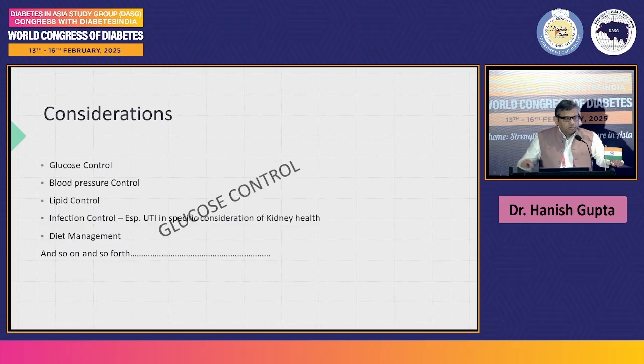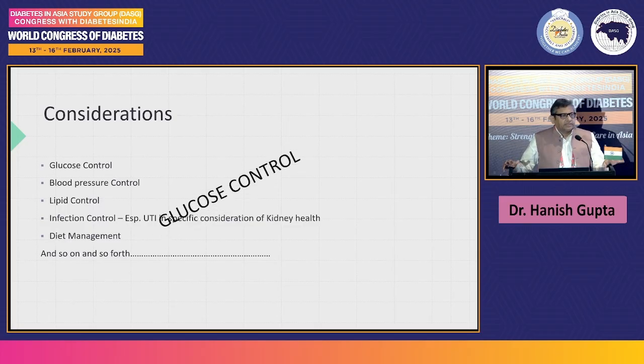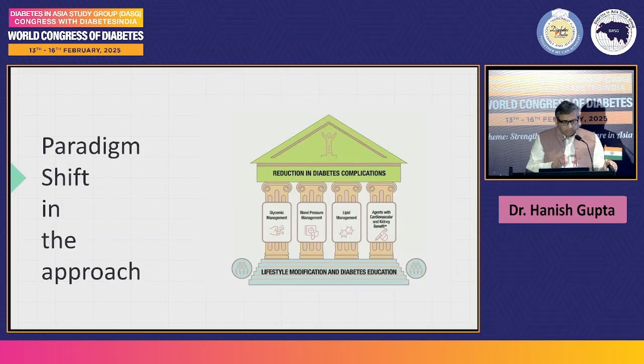But primarily, you would know that every talk has actually embodied the concept that if you are having a good glucose control, the kidneys would be saved. And that is primarily just till date. Now there has been a paradigm shift. Now they say that you can have glycemic management, you can have blood pressure management, you can have lipid management, but also think about agents with cardiovascular and kidney benefit.